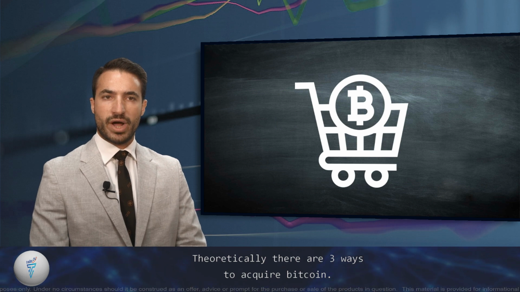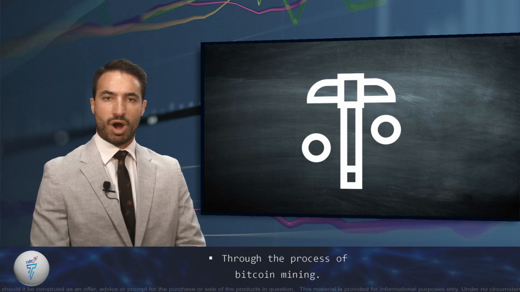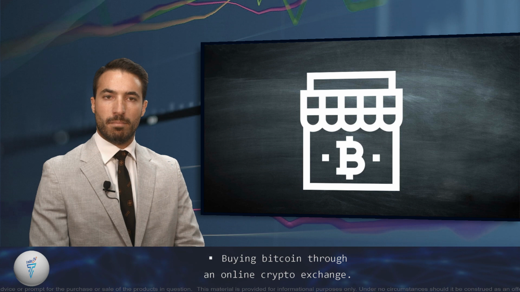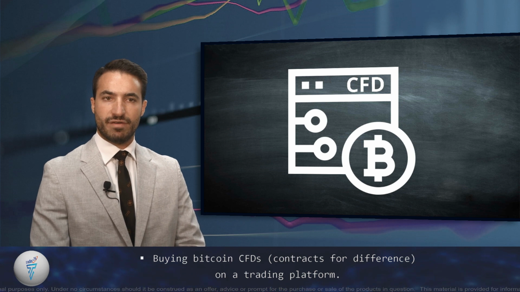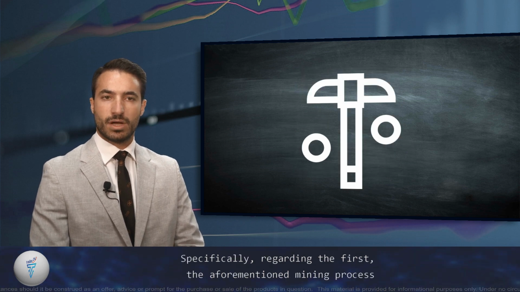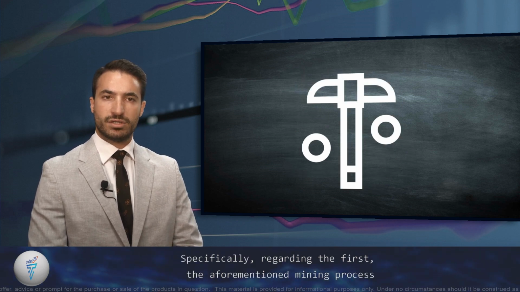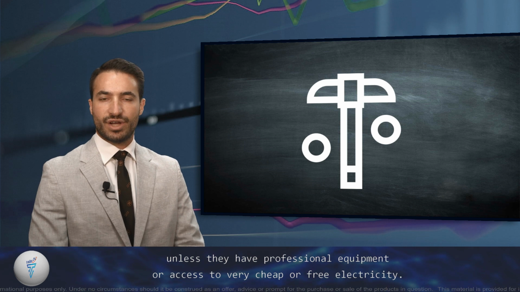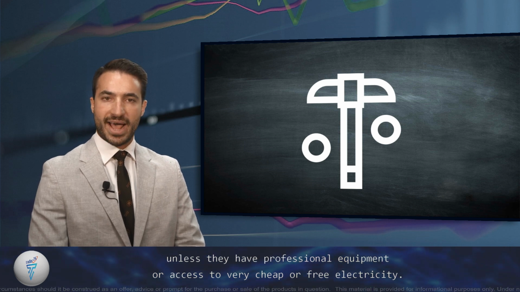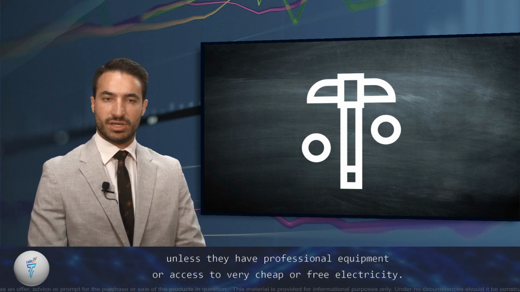Theoretically, there are three ways to acquire Bitcoin: through the process of Bitcoin mining, buying Bitcoin through an online crypto exchange, and buying Bitcoin CFDs, contracts for difference, on a trading platform. Specifically regarding the first, the aforementioned mining process is currently not economically viable for the average user unless they have professional equipment or access to very cheap or free electricity.